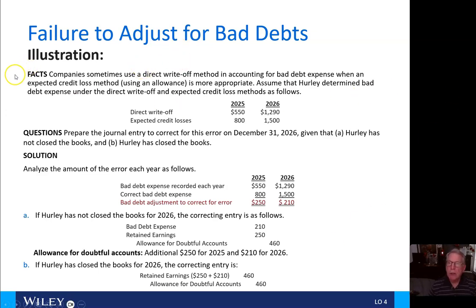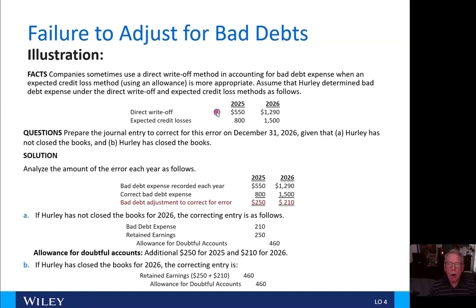Now, if we fail to adjust for bad debts, companies sometimes use a direct write-off method in accounting for bad debts expense when an expected credit loss method using the allowance for doubtful accounts, allowance for uncollectible accounts, is more appropriate. So we're going to assume here that Hurley determined bad debt expense under the direct write-off method and expected credit loss method as follows.